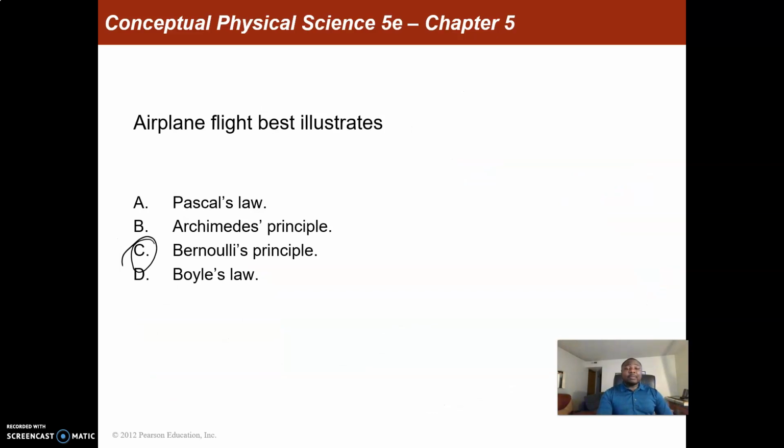The next question: airplane flight best illustrates what? Generally it should be Bernoulli's principle, right? Bernoulli's principle. And that is the end of the slide.